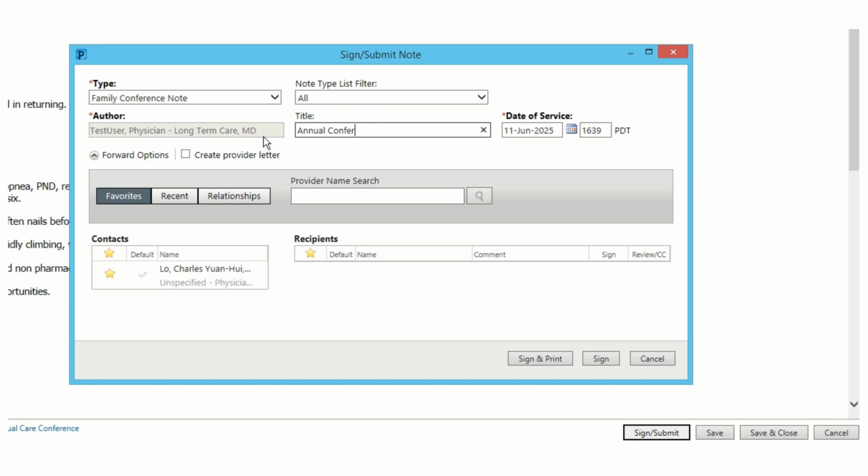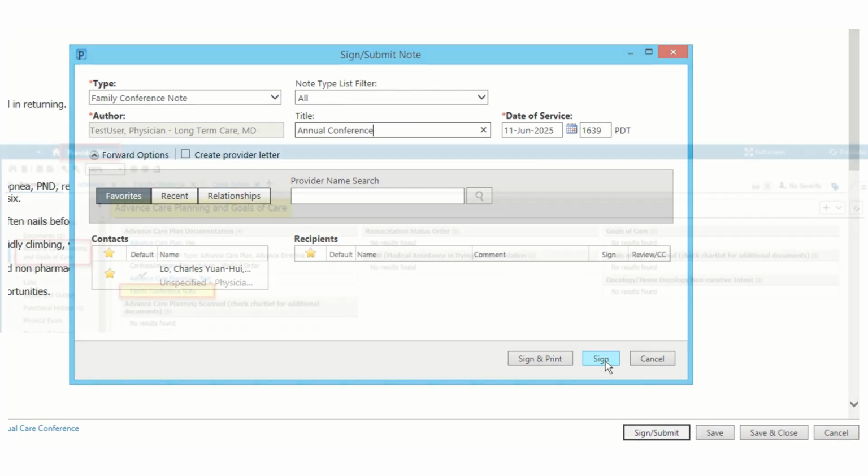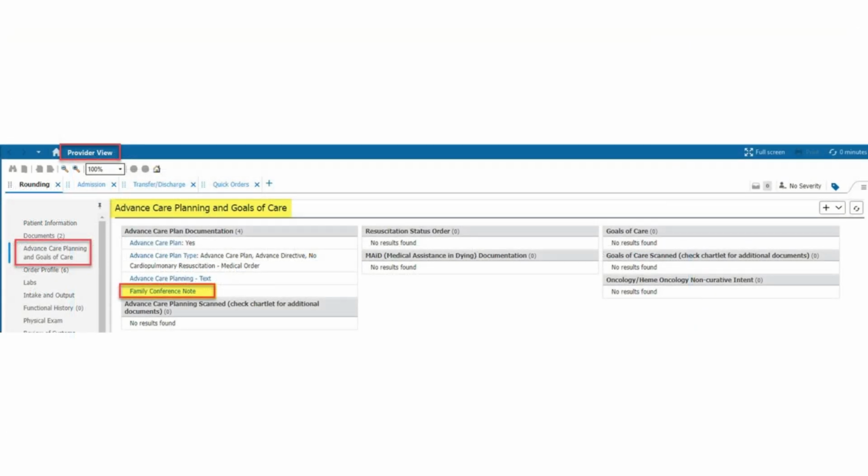You can also copy the note to others manually, since the Family Conference note type does not distribute to Accelerus or Care Connect. The most recent Family Conference note can be found front-facing in Provider View under the Advanced Care Planning and Goals of Care component.